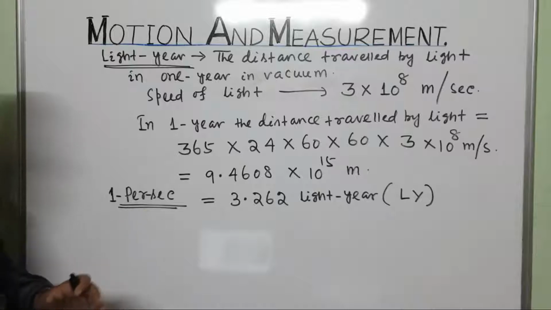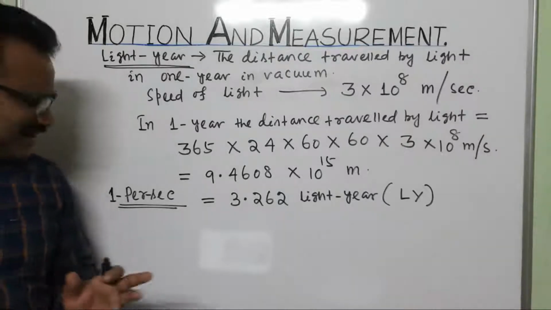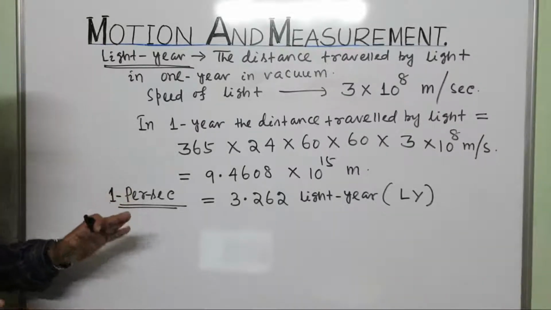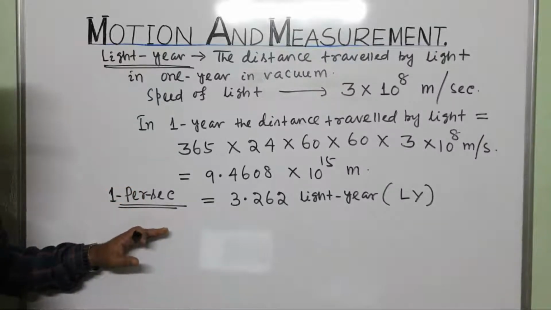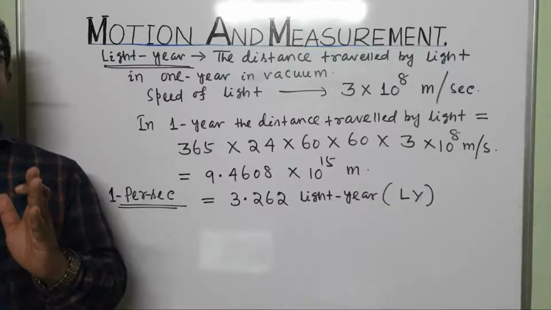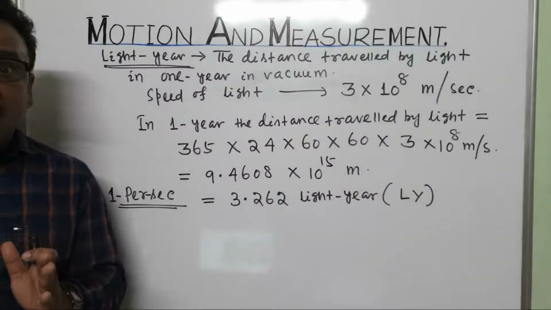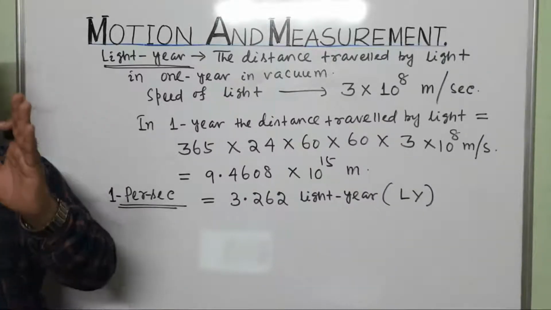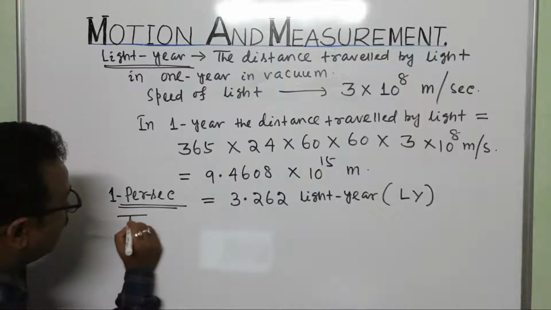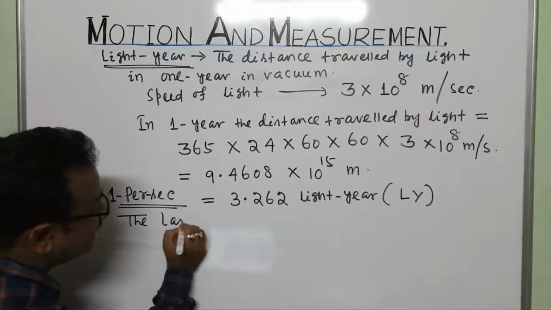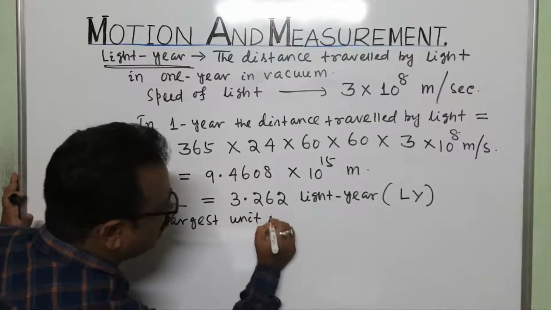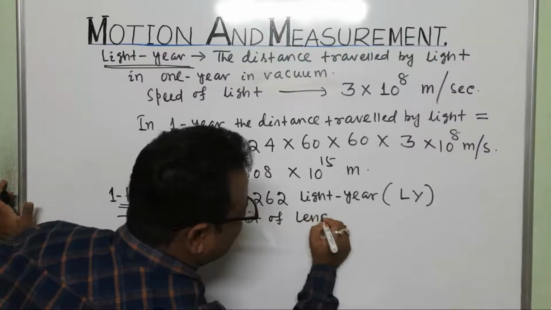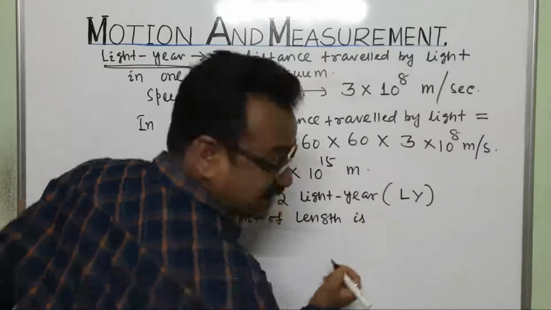Okay. Now, can you say that, sir, light year is not the largest distance of the length? Parsec is the largest distance? No. Another unit is there, which is the largest unit of length. So, the largest unit of length is what?